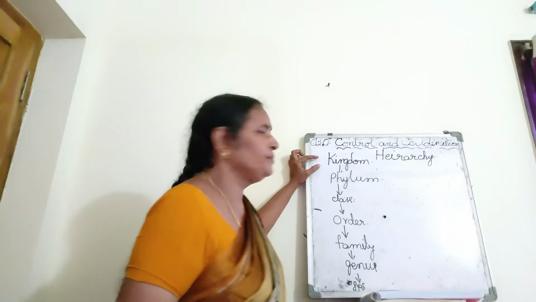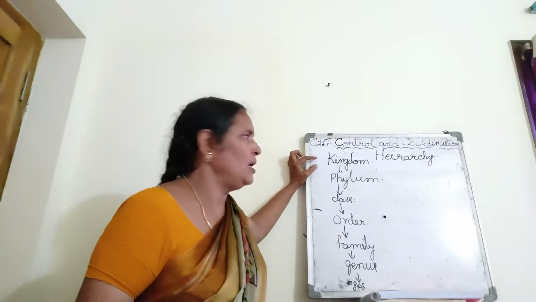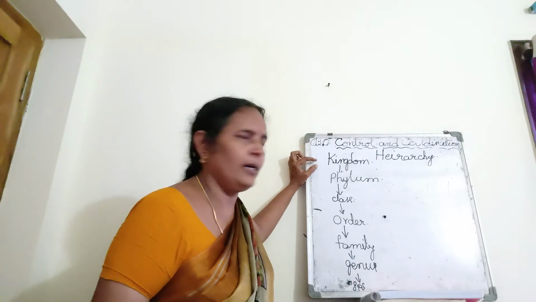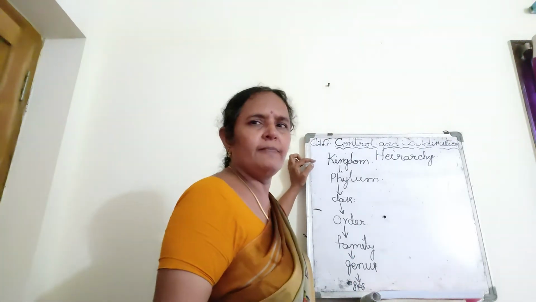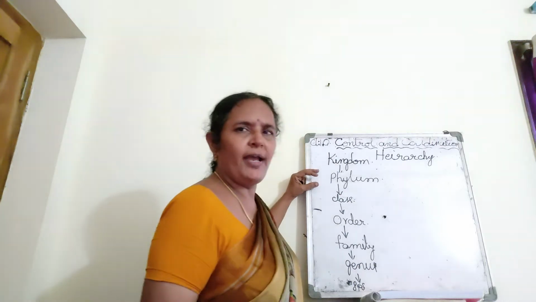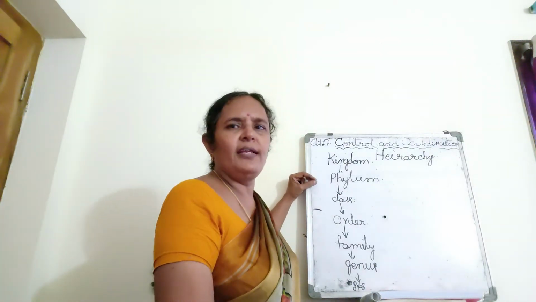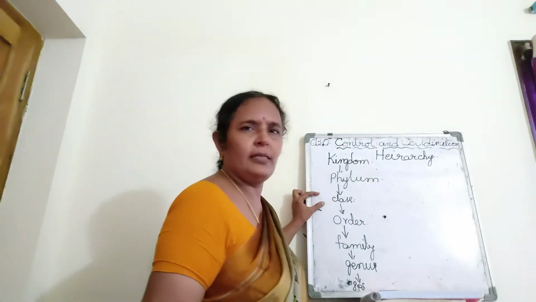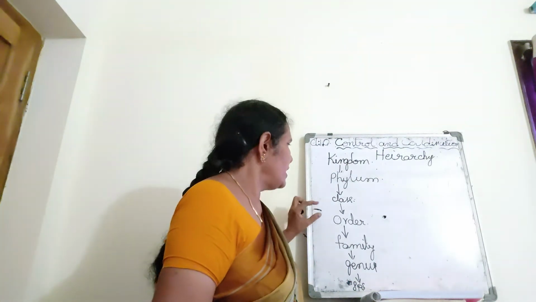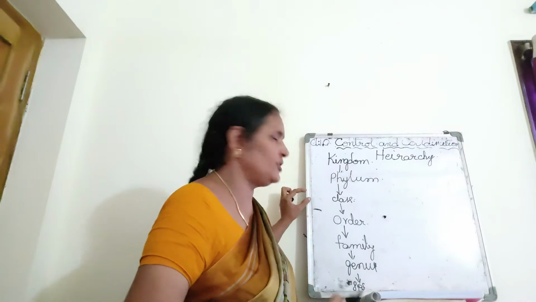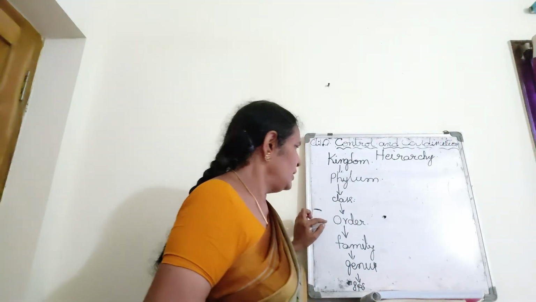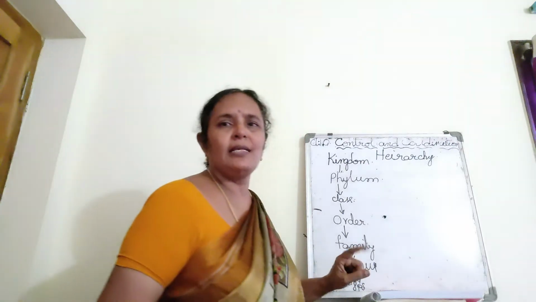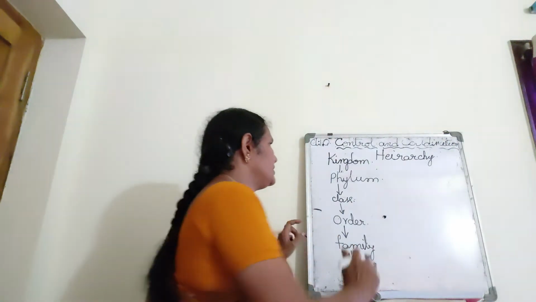In the kingdom, 5 kingdoms are there: Monera, Protista, Fungi, Plantae, Animalia. And again these 5 kingdoms are divided into different phyla. And again in that phyla, some more similarities they took into consideration and kept under separate classes. They are given separate divisions: class, order, and in this, some more similarities: family, genus, species. If I say an example, you can understand.